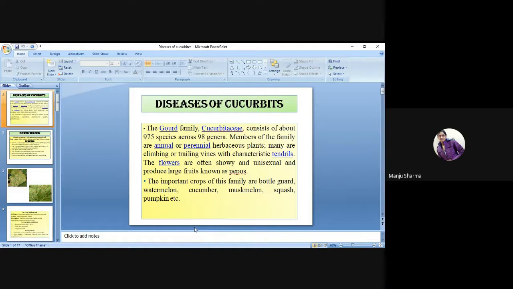Herbaceous plants, many are climbing or trailing vines with characteristic tendrils. The flowers are often unisexual and produce large fruits known as pepos.